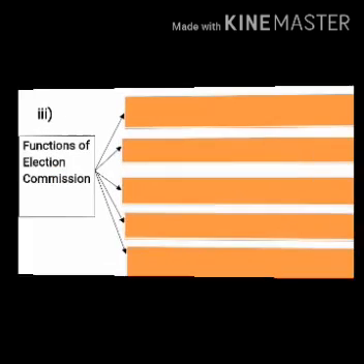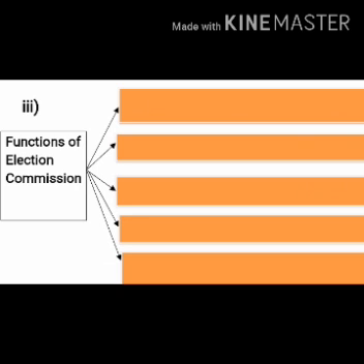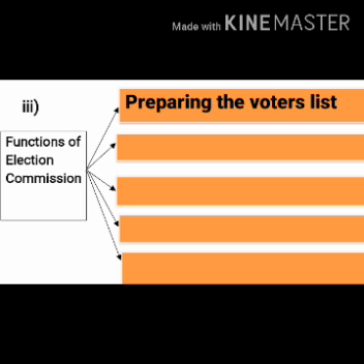Now read the third web, functions of Election Commission. We have already learned the functions of Election Commission in detail. That is, what is the work of Election Commission? So there are 5 major functions of Election Commission. The first one is preparing the voters list.